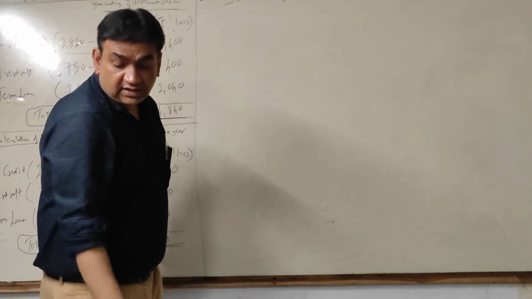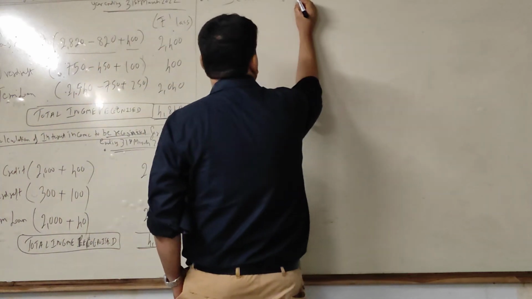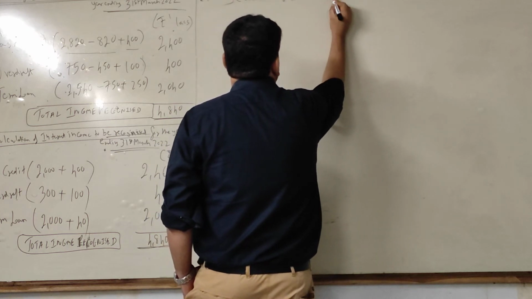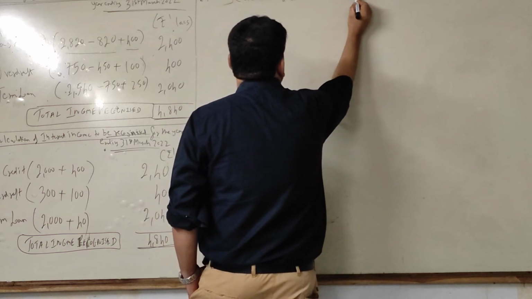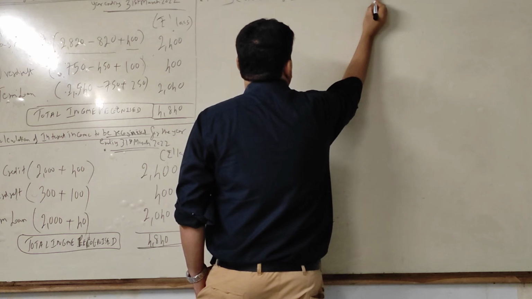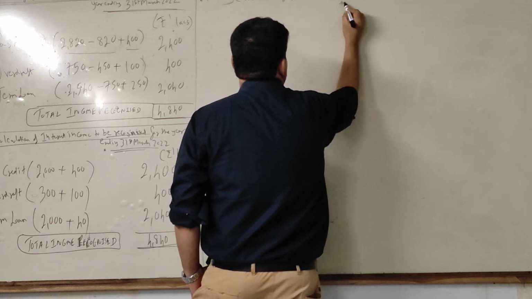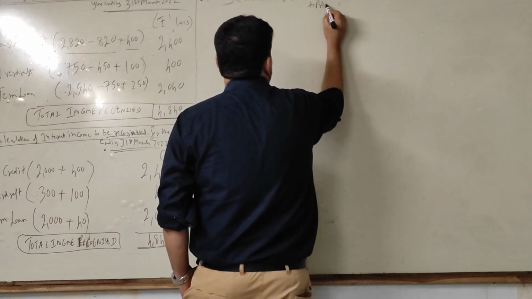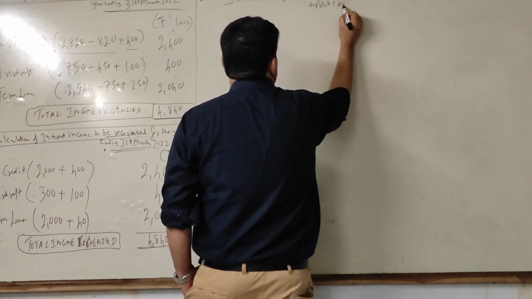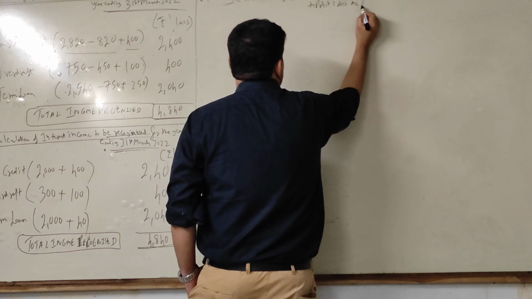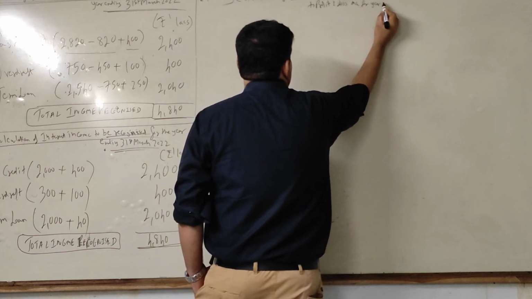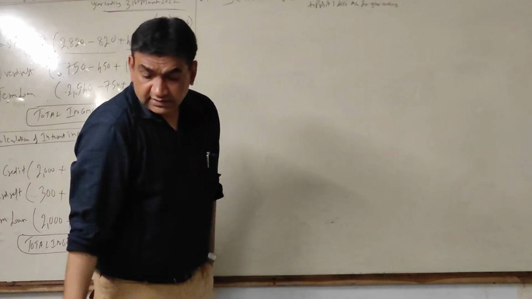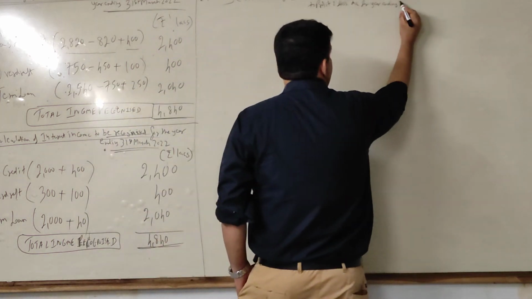Calculation of interest income to be credited to profit and loss account for year ending same address.